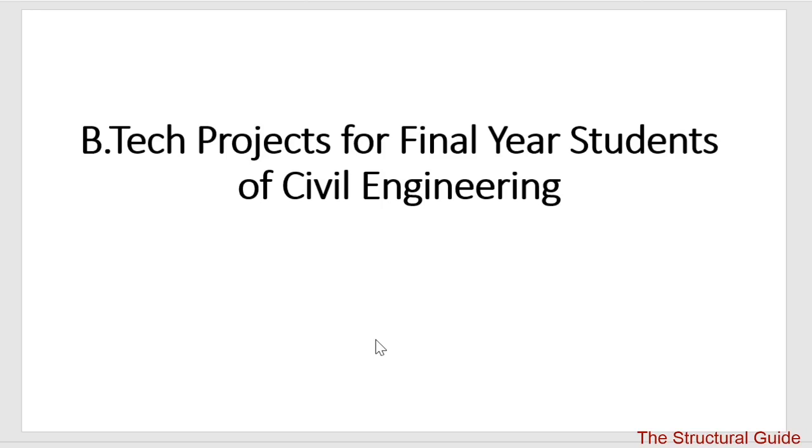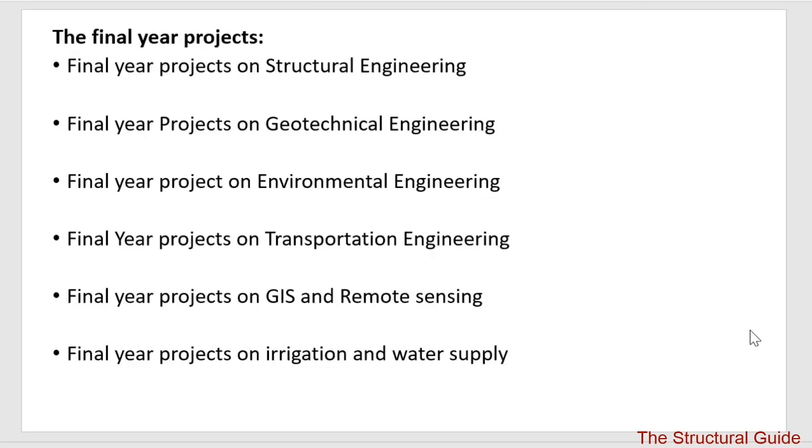Today we are going to discuss various possible projects for BTech final year students of civil engineering. So let us start. Based on specialization, the projects may be divided into various groups like projects on structural engineering, geotechnical engineering, environmental engineering, transportation engineering, GIS and remote sensing, and irrigation and water supply.